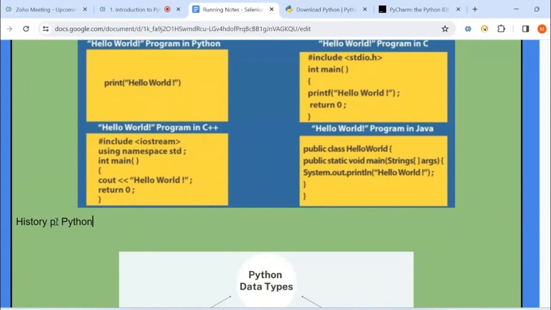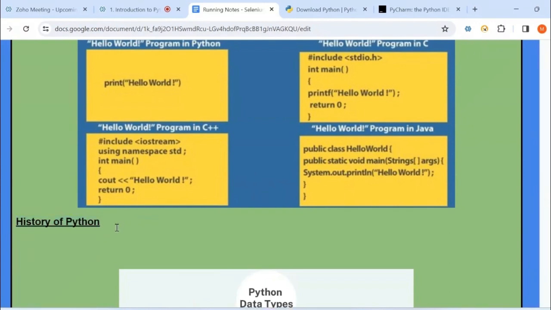Before trying to learn anything, we should know the history of Python. If you know the history of Python, it will be very helpful to you.